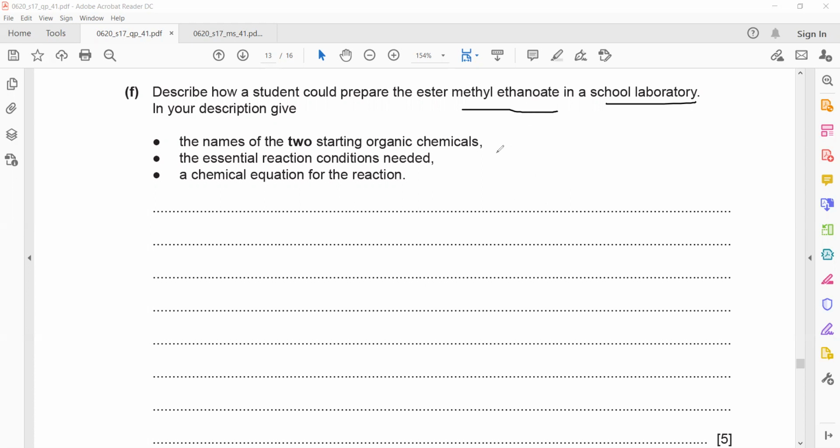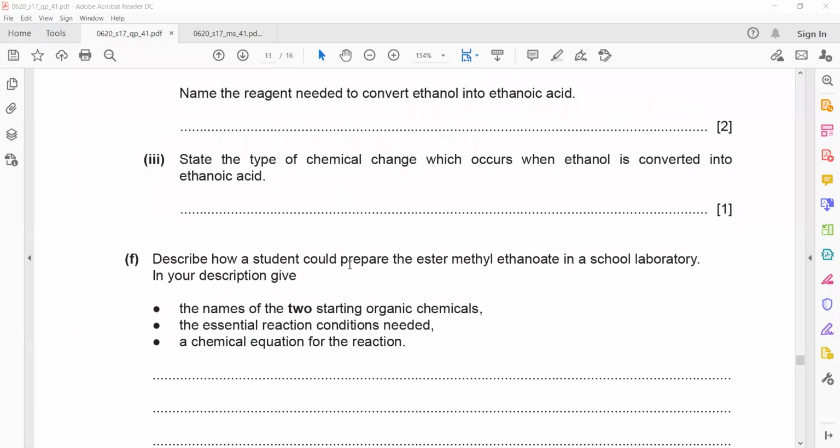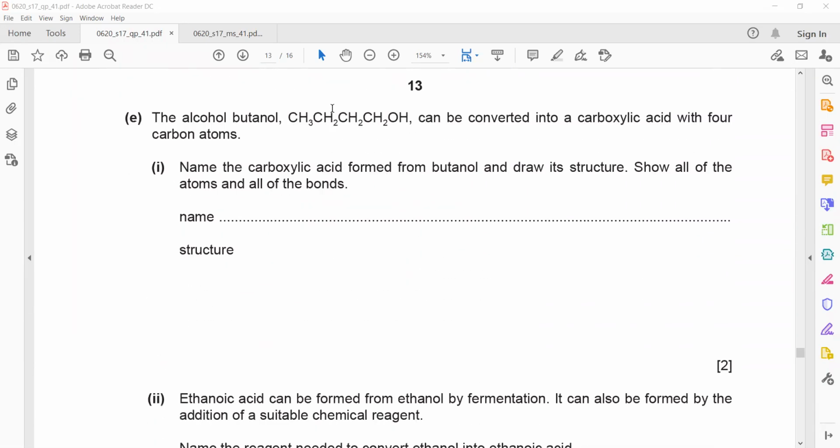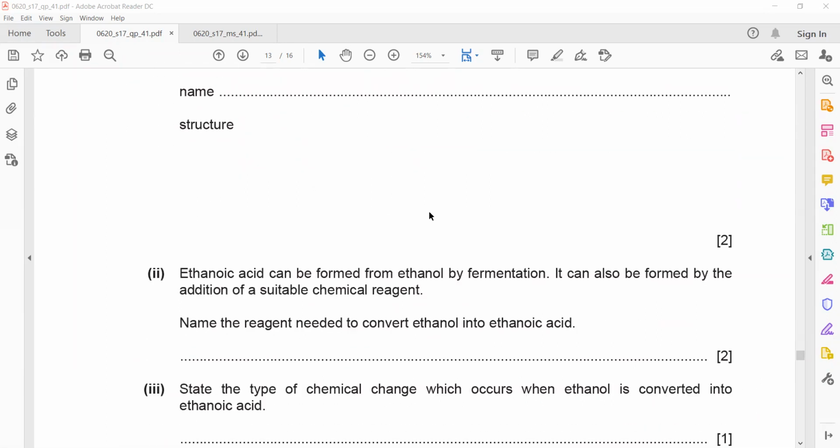In the previous question, there was glucose. Actually, Salman, the question was not related to glucose. They mentioned that ethanol can be prepared by reaction of ethene with steam, or it can be prepared by fermentation of glucose. Like here, ethanoic acid can be formed from ethanol by fermentation.